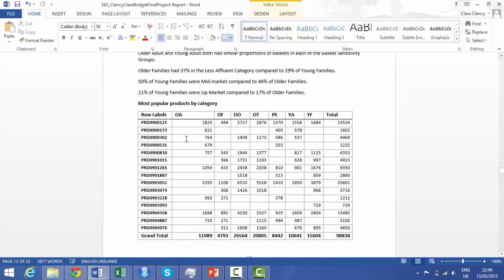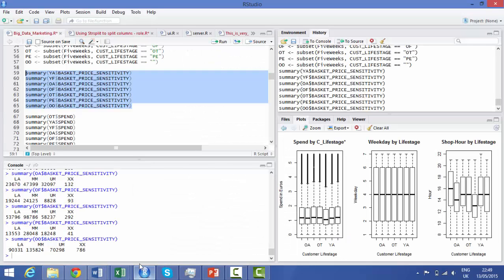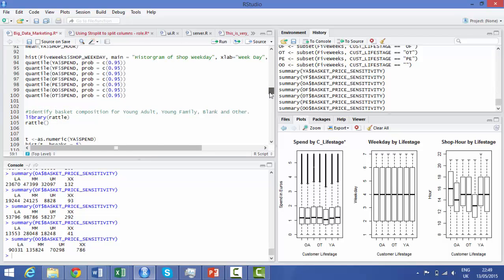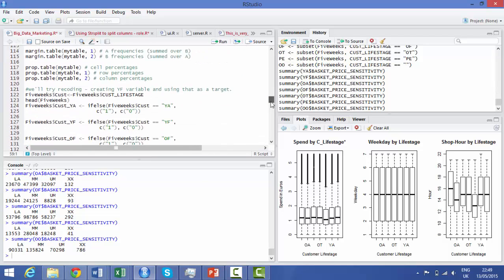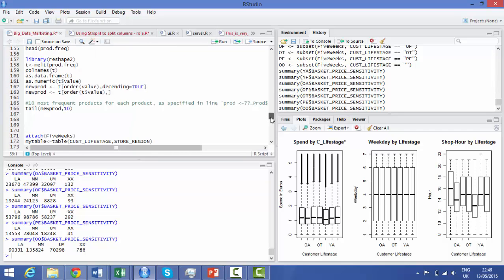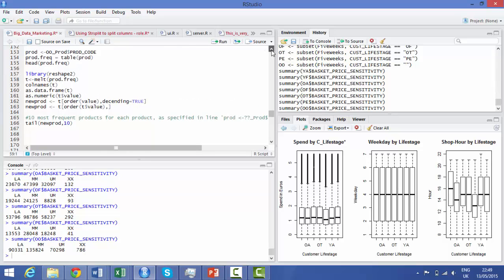I even looked at the products, and how I did this was I used a reshape. So what I did is I used reshape to identify the product frequency.